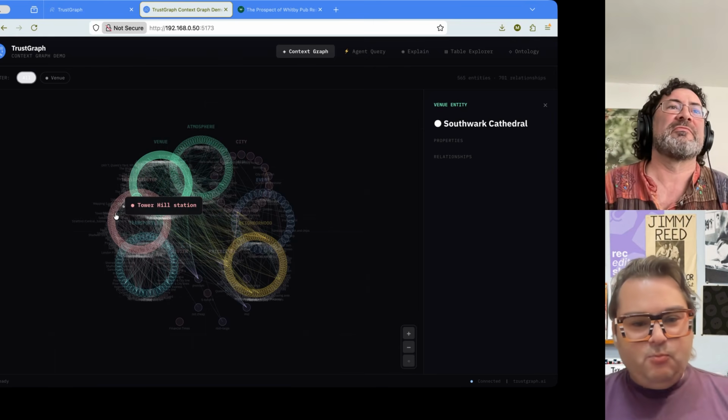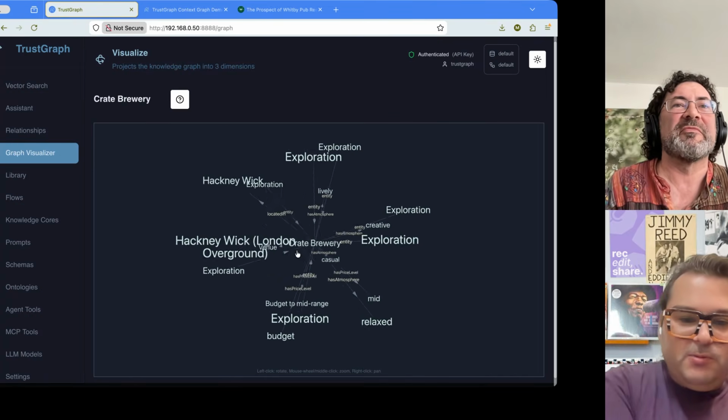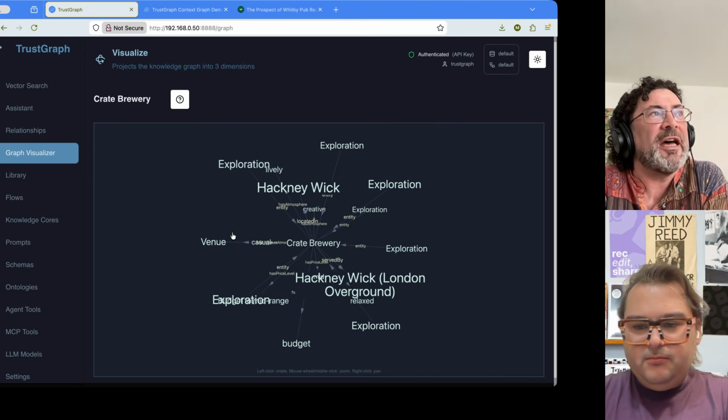So this is more of a flat graph that you were showing us on the other screen, wasn't it? Or is this one built with an ontology? So this one is built with an ontology, but yeah, I think it's interesting to compare with some of the earlier work we did. We've explored how effective it is to build ontologies over time, and I think ontologies have turned out to be very effective for AI graph RAG algorithms. But we started off building without ontologies, just using language models to learn the concepts free form without having to be locked into an ontology. And it's interesting to be able to compare. We've got multiple techniques that work well for different domains.